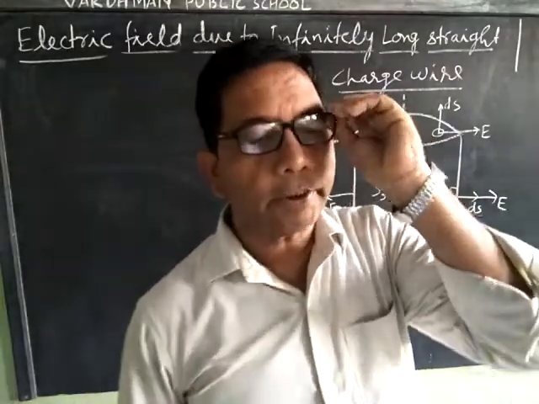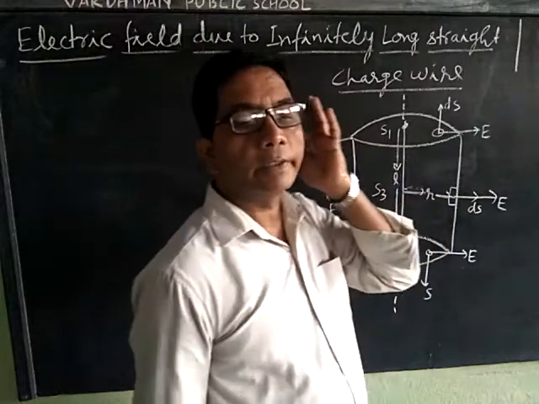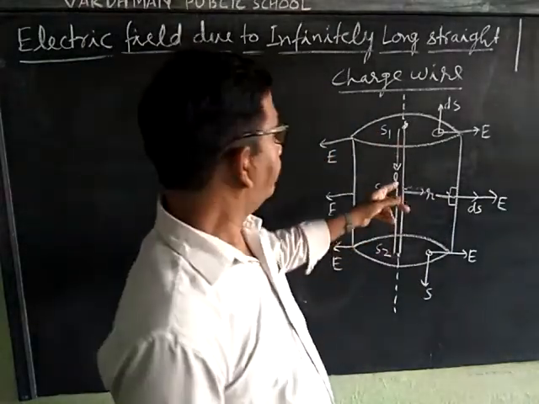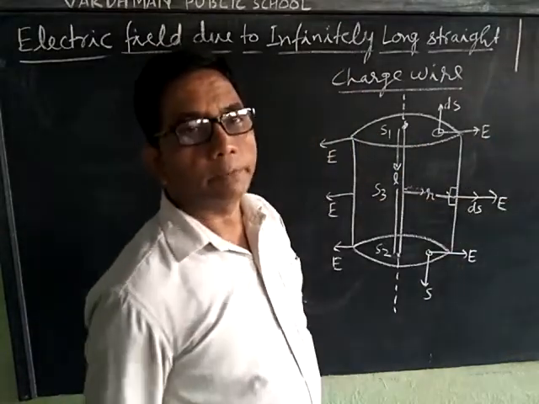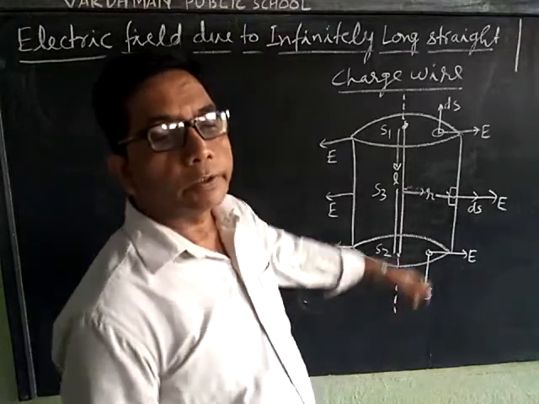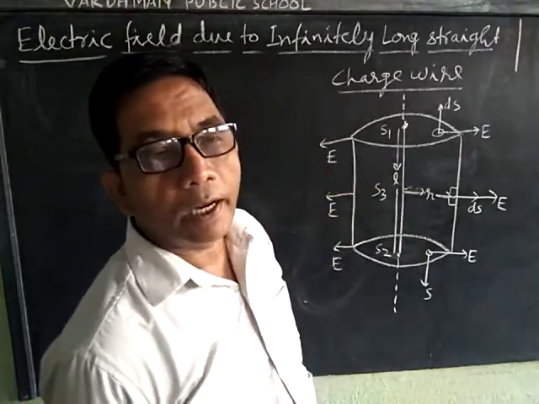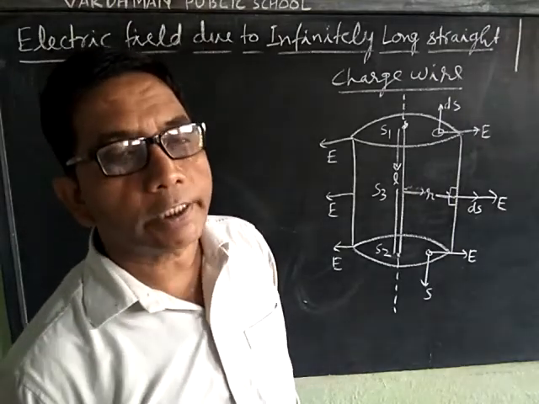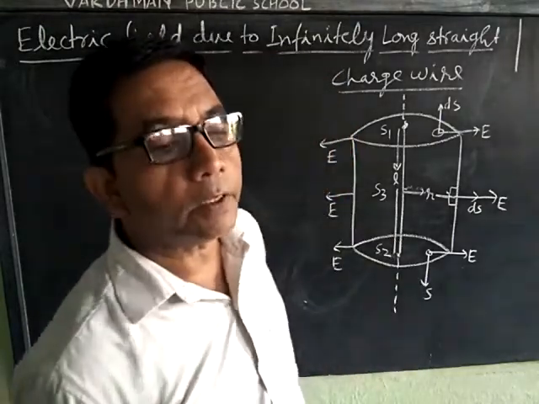By symmetry, this field E of the line charge is radially outward, and its magnitude is the same at all points equidistant from the wire.